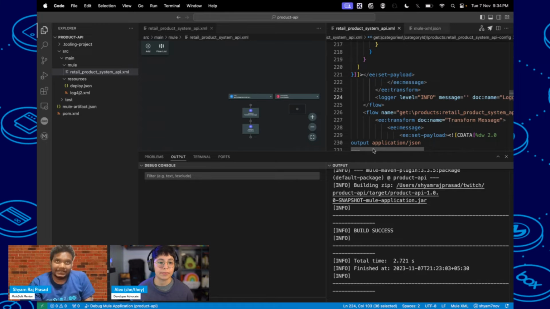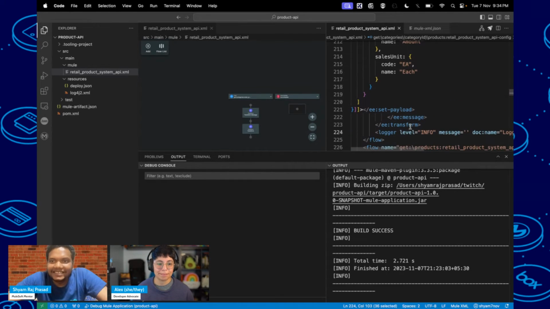Like in the last session I covered the liquid based sessions. So liquid based logs are not visible in this ACB, the Anypoint Code Builder terminal. Interesting. Yeah, that was my observation. Otherwise I thought I would give the demo from Visual Studio Code only. All right, so those were my observations.